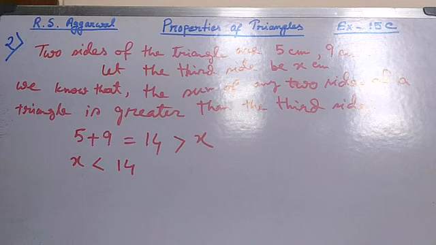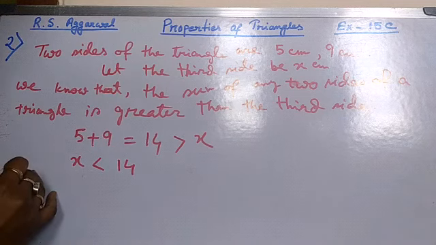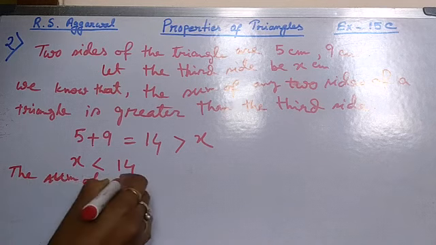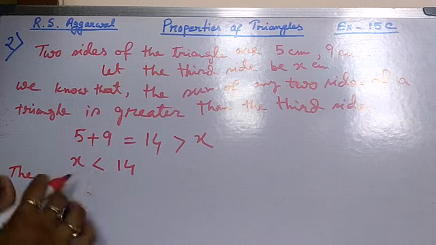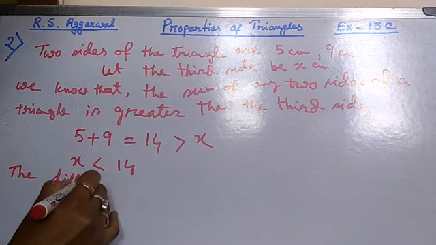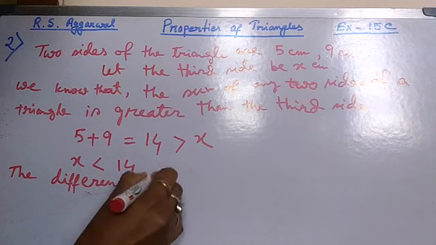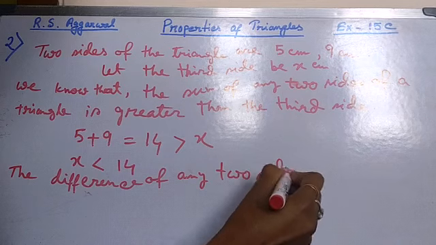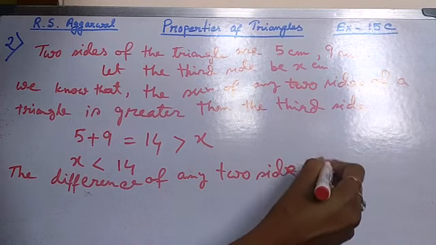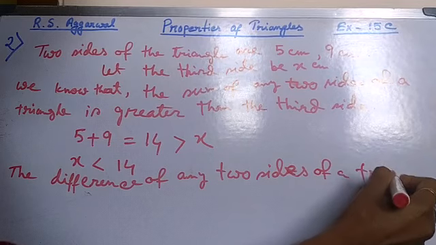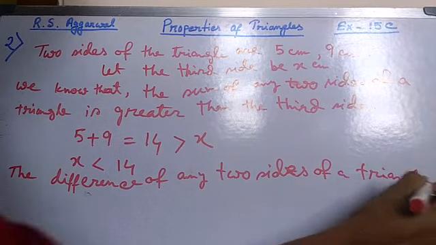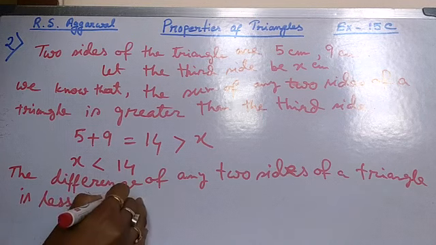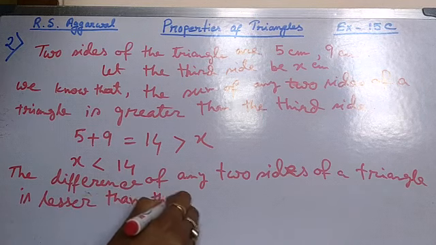Now the other formula is that the difference of any two sides of a triangle is lesser than the third side.